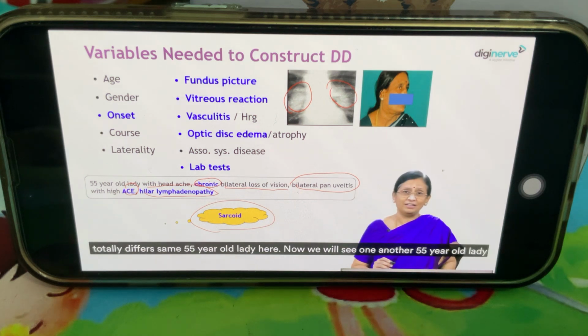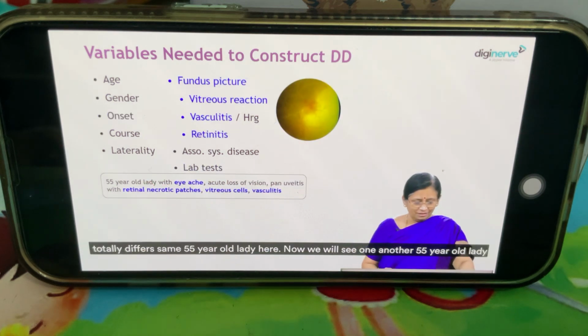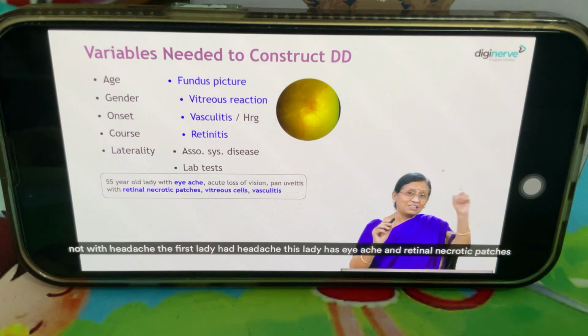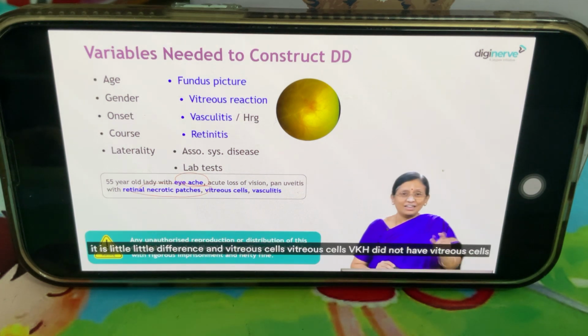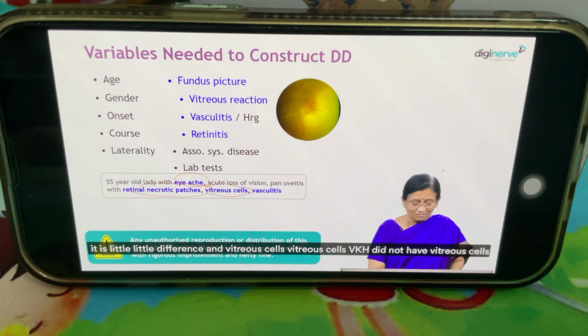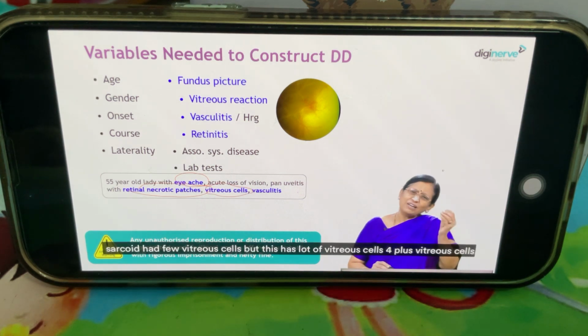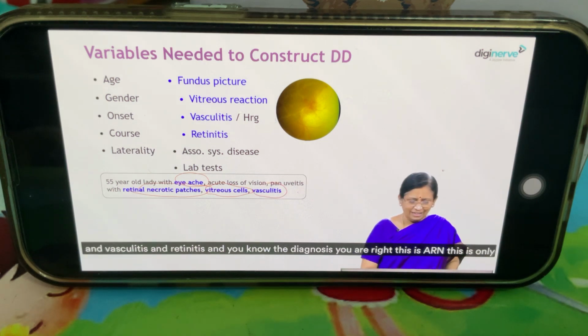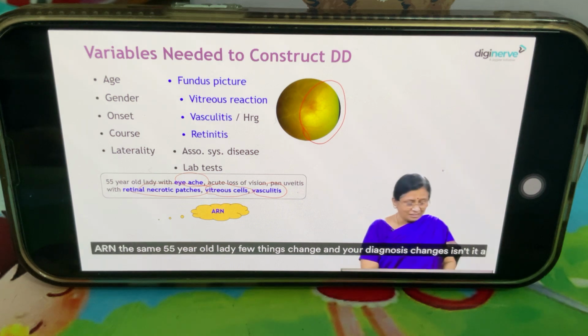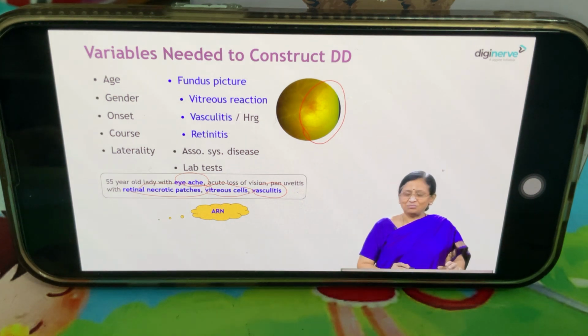Now we will see another 55-year-old lady, not with headache. The first lady had headache, this lady has eye ache and retinal necrotic patches. It is a little different. And vitreous cells: VKH did not have vitreous cells, sarcoid had few vitreous cells, but this has a lot of vitreous cells, 4 plus vitreous cells, and vasculitis, and retinitis. And you know the diagnosis. You are right, this is ARN. This is only ARN. The same 55-year-old lady, few things change and your diagnosis changes. Isn't it an interesting game?